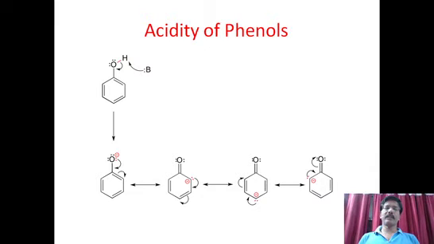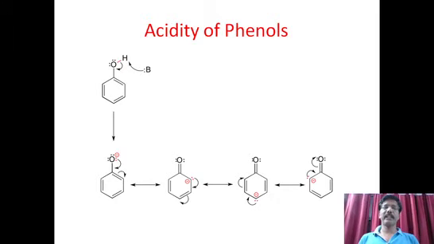Now you can apply this concept to understand the acidity or acidic character of phenols. Generally, when we look at benzene carrying an OH group, we think that phenols are weak acids. Of course, they are weak acids, no doubt. But when you compare, alcohols generally don't exhibit acidic nature so easily, but phenols exhibit acidic nature. Why is this possible?